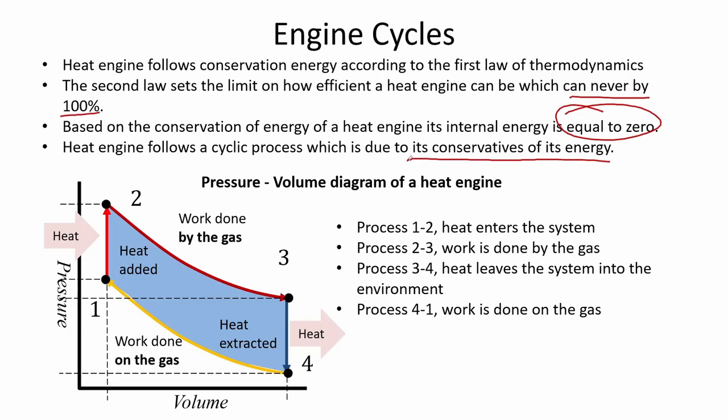Here we have a typical pressure volume diagram of a heat engine where it follows a cyclic process. Process 1 to 2, which is at constant volume, heat enters the system. Process 2 to 3, work is done by the gas adiabatically. Process 3 to 4, heat leaves the system into the environment, and process 4 to 1, work is done on the gas.